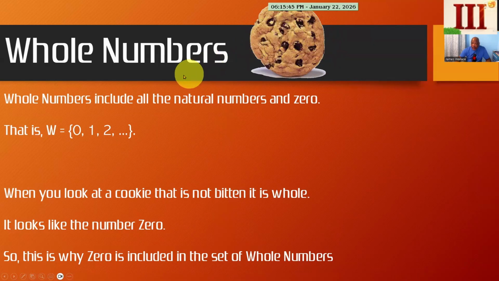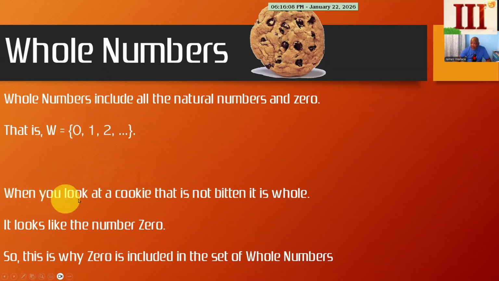So this means that when we are looking at whole numbers, we must include zero. Zero is a whole number. And then it includes all of the natural numbers. So when we say that all the natural numbers belong to the set of whole numbers, this is what we mean. We include all the counting numbers plus zero, and this makes up the set of whole numbers.